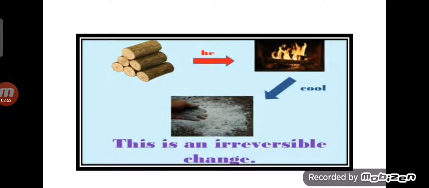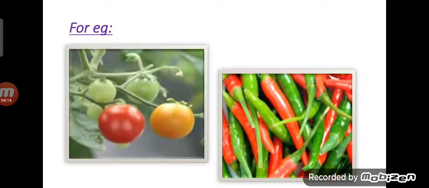Children, if you have a wood log and you ignite it, after some time we will have powder form, which is called ash. This is an example of irreversible change. Let us look at more examples. You must have observed green chilies or tomatoes turning red after some time. Have you ever seen or heard of red tomatoes becoming green again? No.